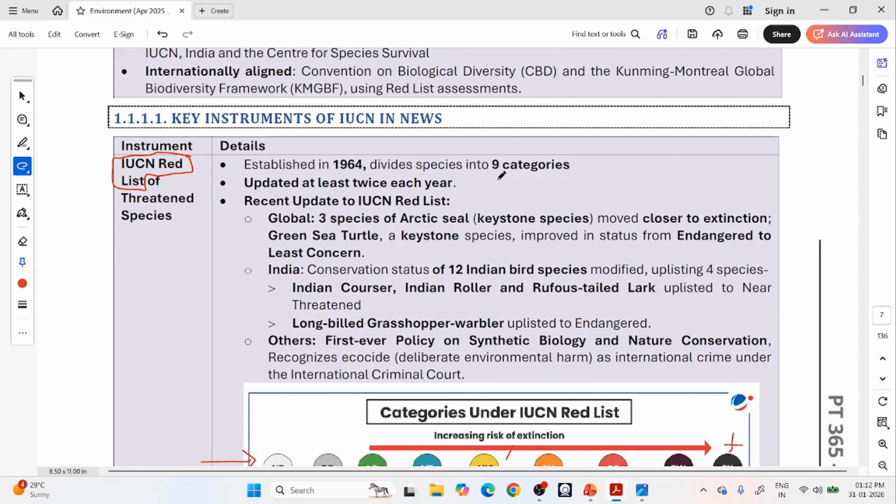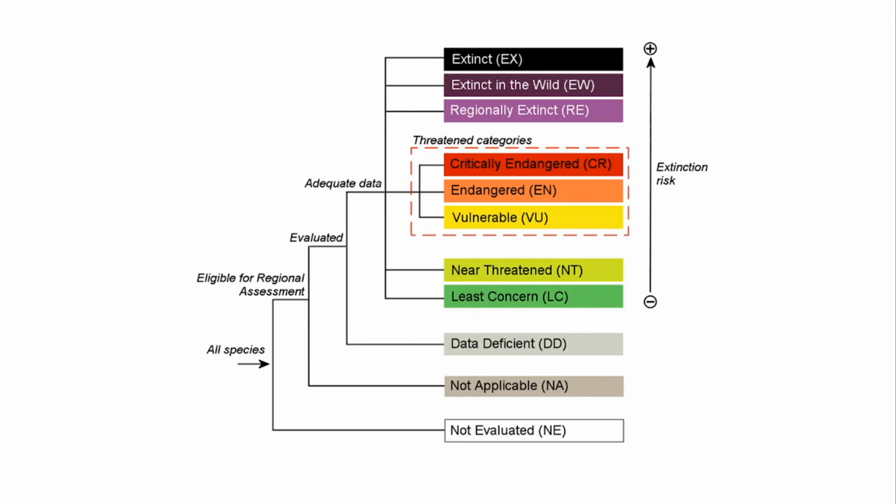Now, key instruments of IUCN in news. So some initiatives and instruments of IUCN in news we are seeing here. First one is the Red List. Of course, as I told you, it is the most famous one. This Red List initiative was started by IUCN in 1964. What it does is divide species into 9 categories, and it is updated at least twice each year. Let me tell you what this division is.